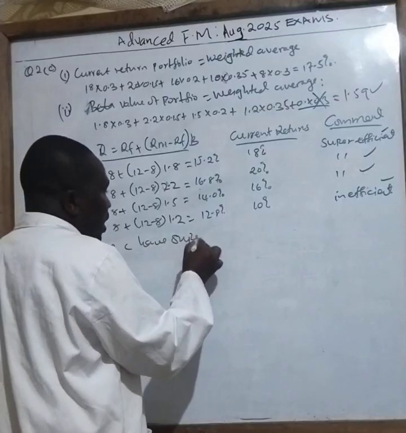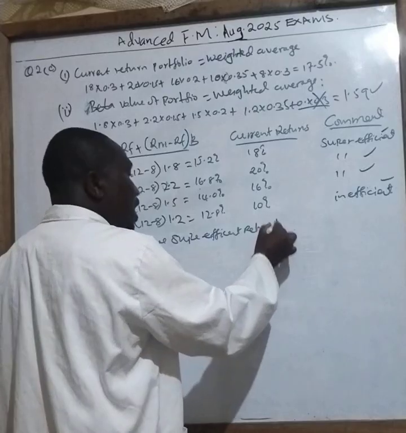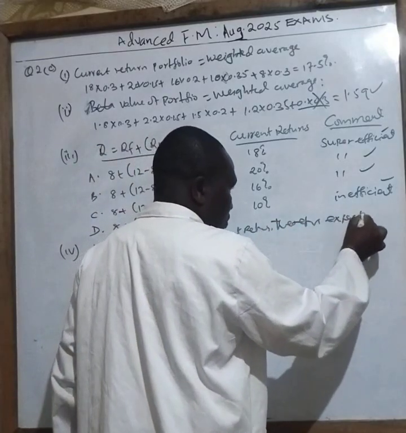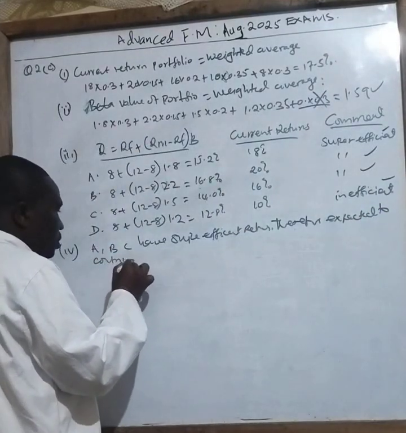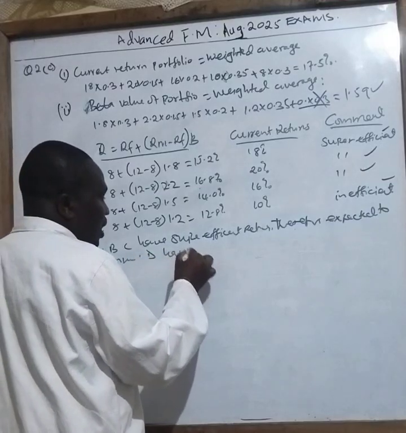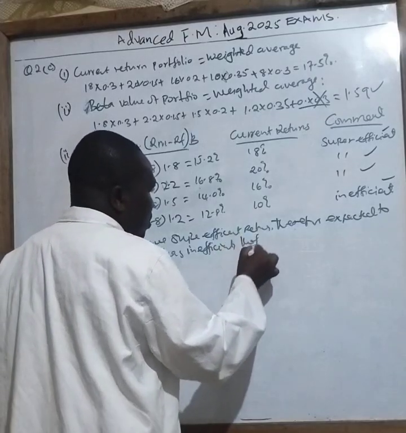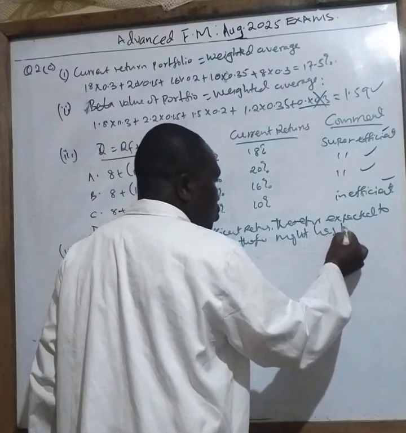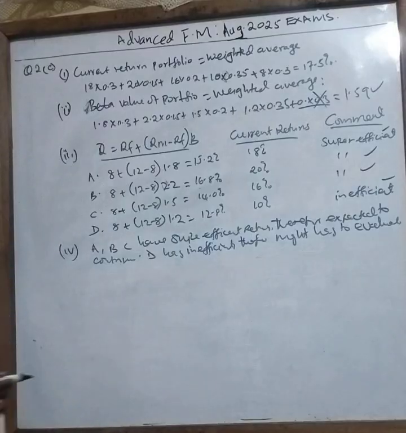super efficient returns, therefore expected to continue. However, D has inefficient returns, therefore management has to evaluate reasons why it is performing like that.